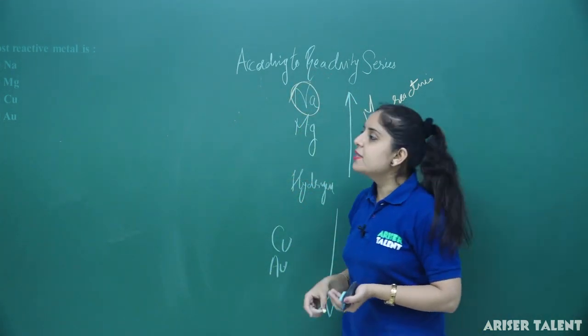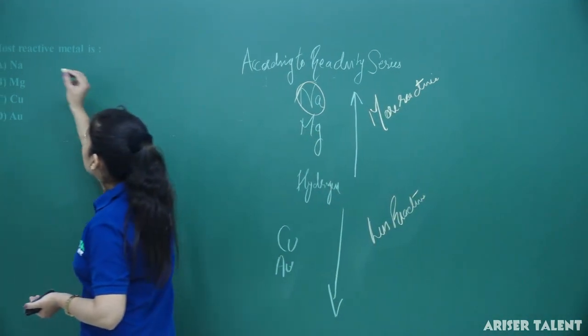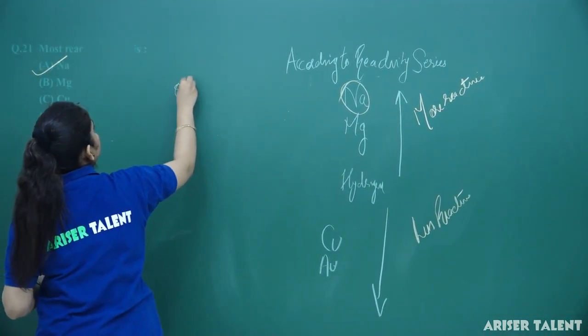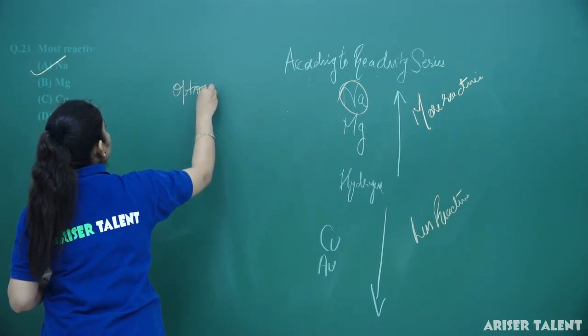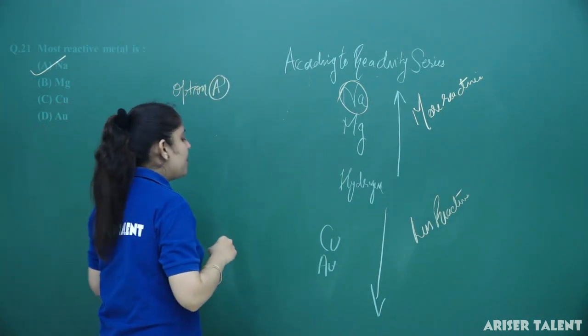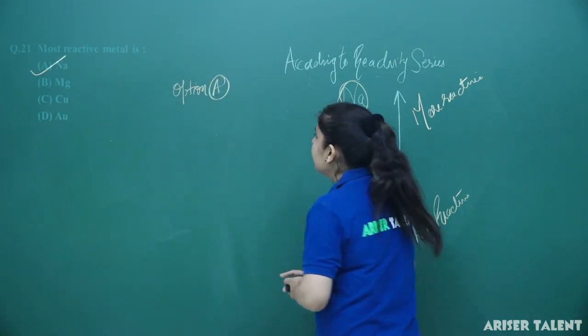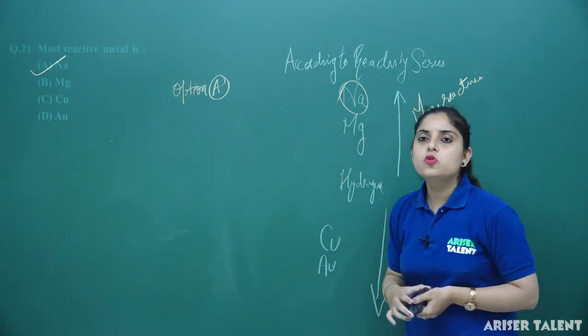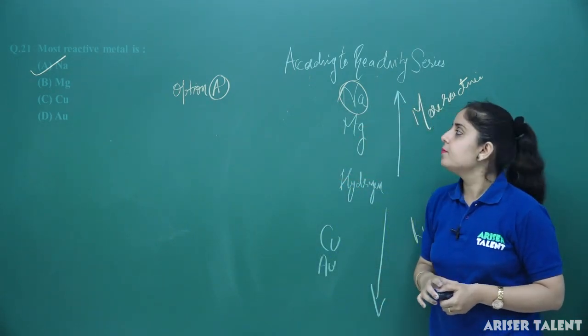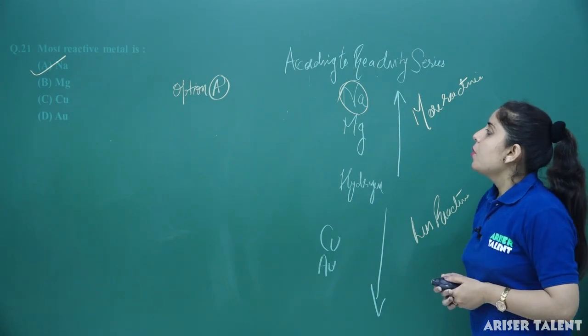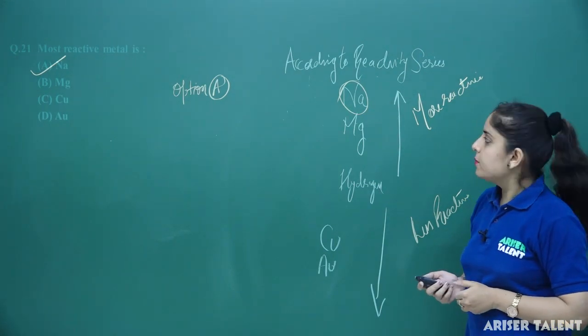Okay. So, which option is correct here? You can find that option number A will be the correct option in this case. So, I must say that option number A is going to be correct. So, the most reactive metal is sodium only. Now, moving forward to the next question.